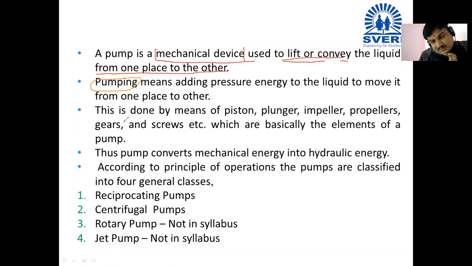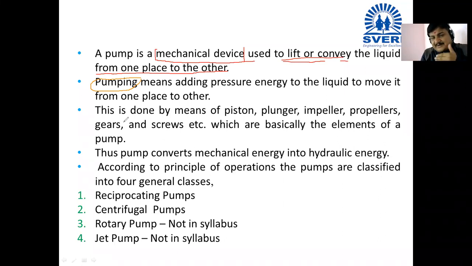When you add pressure energy to the liquid, that process is known as pumping. And many mechanical elements are utilized to pump it.